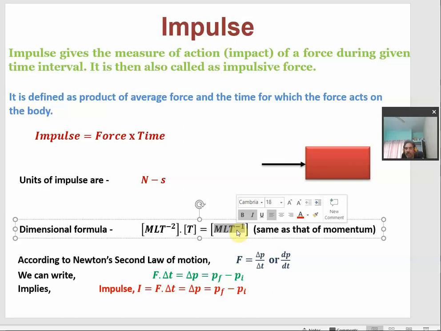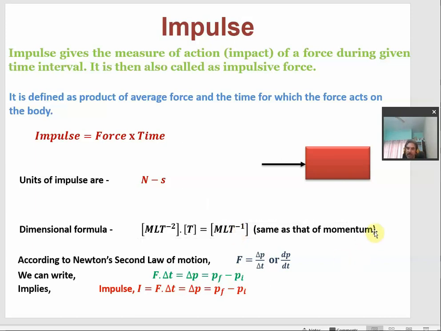If you find the dimensions of the momentum, you will find that the dimension of momentum is same as that of the impulse. So, that means both impulse and momentum have the same dimensions. From here you can draw the conclusion that in case of motion, the impulse and momentum are somewhat related.